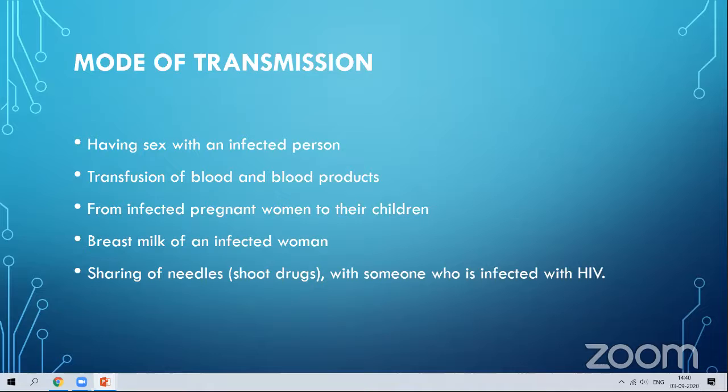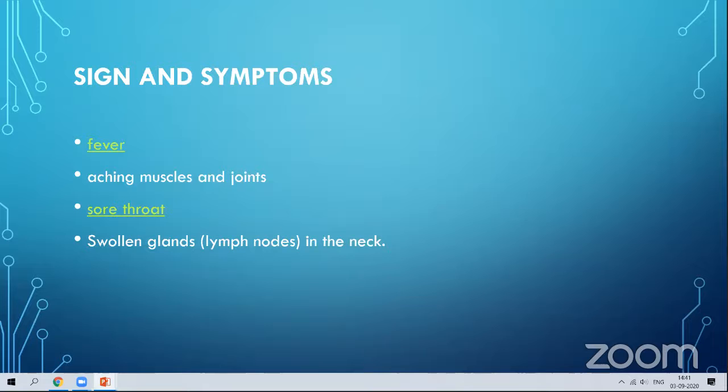Sharing of needles with someone who is infected. The needles and syringes which they are using also cause this mode of transmission. So all these can be avoided to get rid of this AIDS.